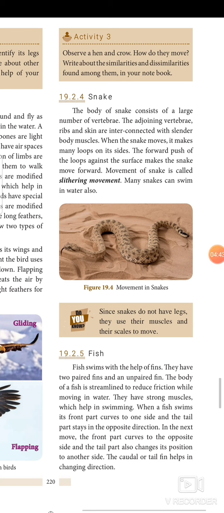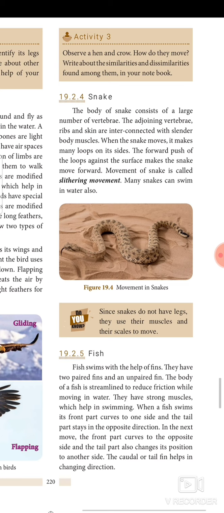Next, we need to see about snake. The body of snakes consists of a large number of vertebrae. The adjoining vertebrae, ribs and skin are interconnected with slender body muscle. When the snake moves, it makes many loops on its side. The forward push of the loops against the surface makes the snake move forward. Movement of snake is called slithering movement. Many snakes can swim in water also.